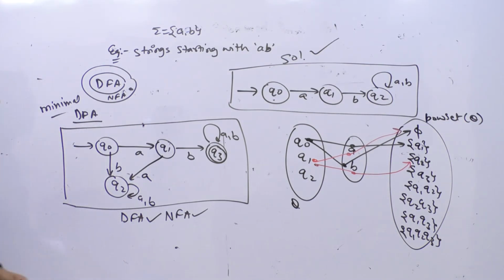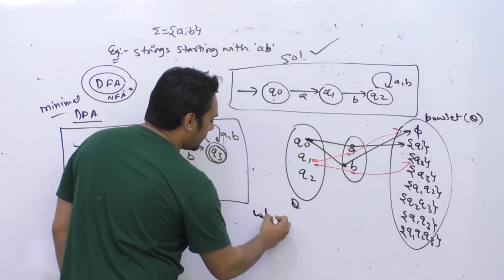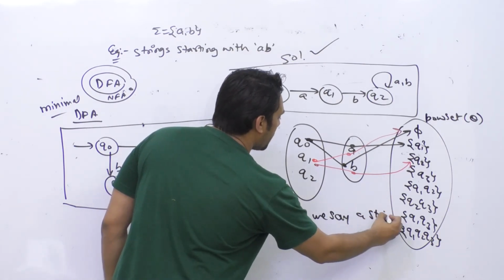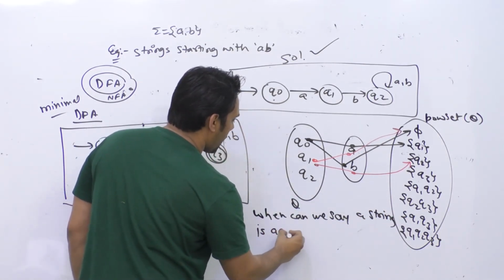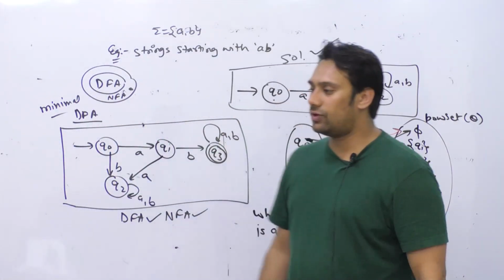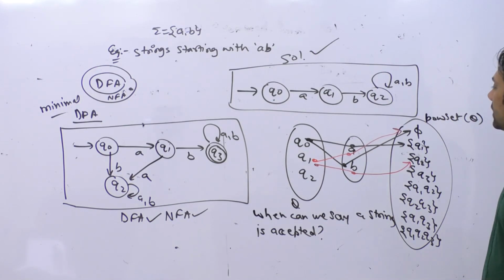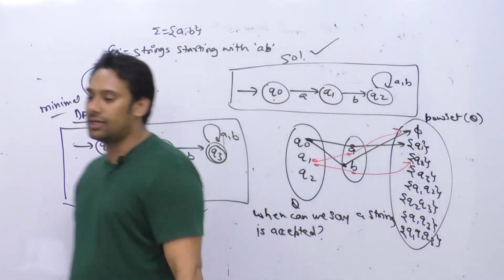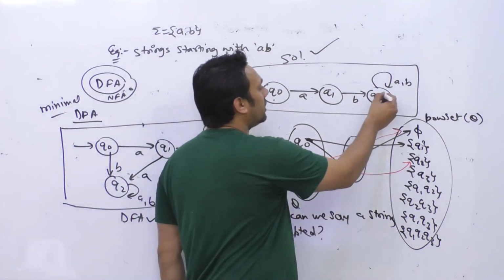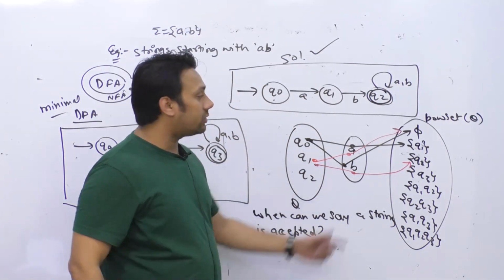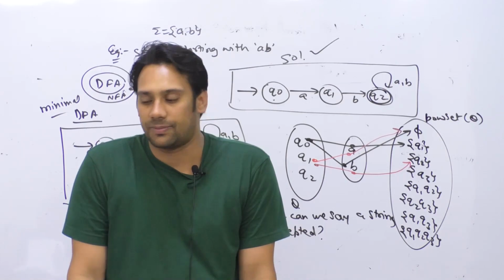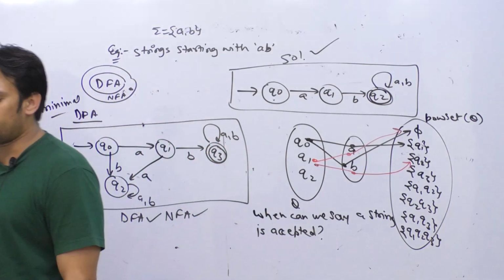When do we say a string is accepted here? When can you say a string is accepted in this case? You can only say a string is accepted if by giving that string you reach a final state. If you reach a final state, then we say that the string is accepted.